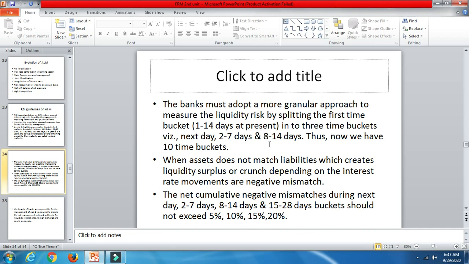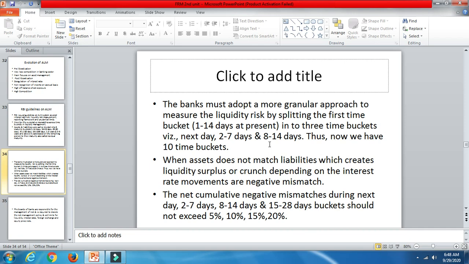So for that, the banks introduced 3 time buckets within 1 to 14 days. Normally there are 8 time buckets, but 1 to 14 days was again divided into the next day, 2 to 7, and 8 to 14 days. So altogether they have 10 time buckets. That will be matched, and like that the liquidity risk will be maintained.